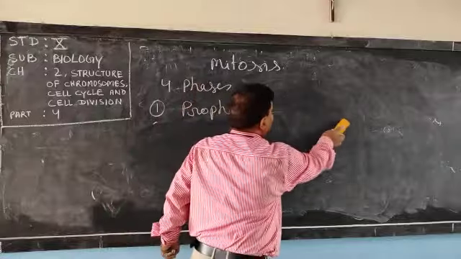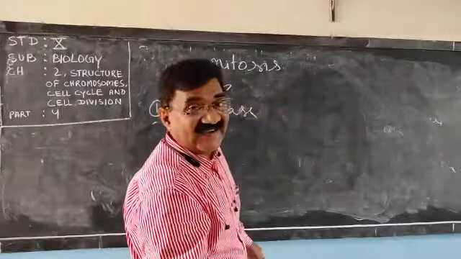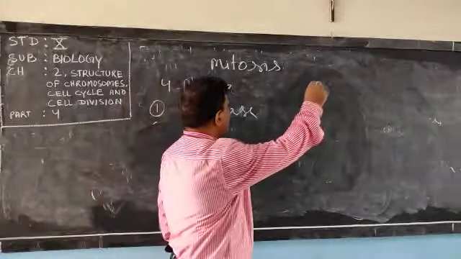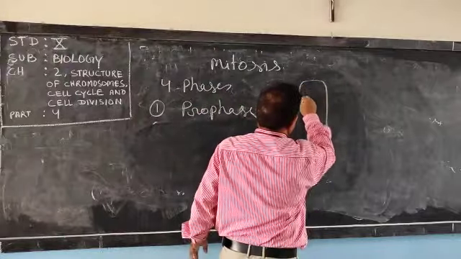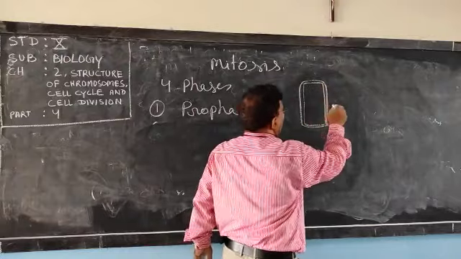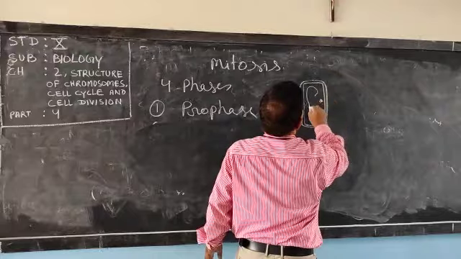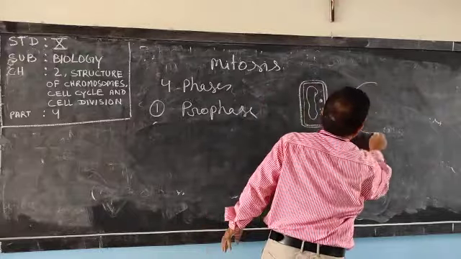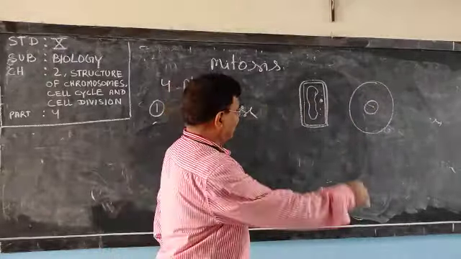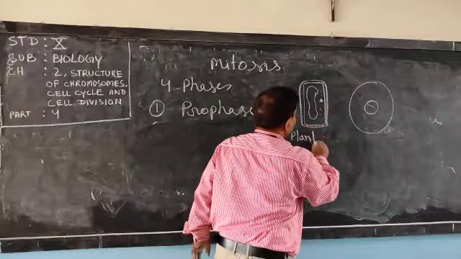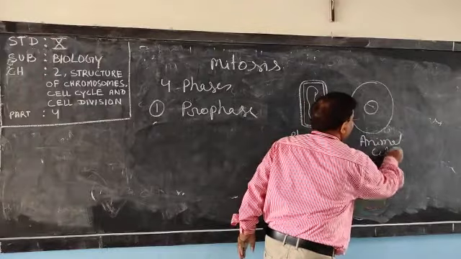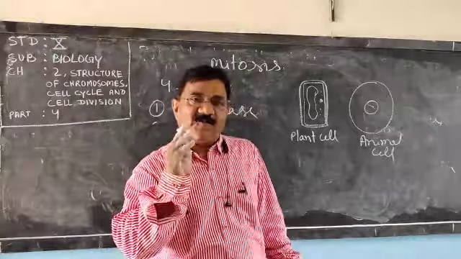See here, there may be a question to identify whether it is a plant cell or animal cell. I am drawing here. Suppose one diagram I have shown like this, and one diagram like this. Which one is plant cell and which one is animal cell? Yes, this is plant cell and this is animal cell. There may be a question: give reason to support your answer.